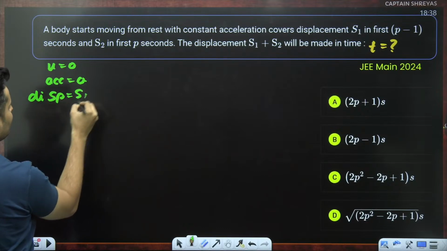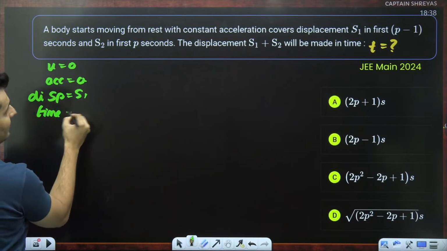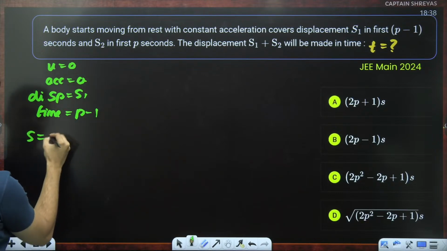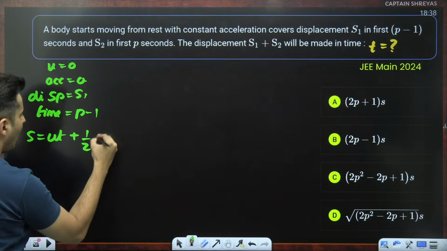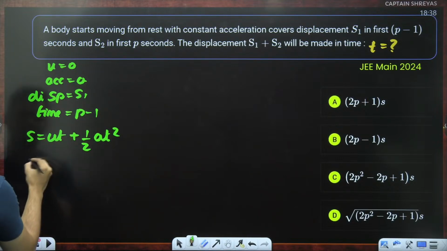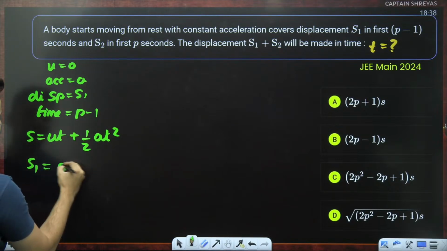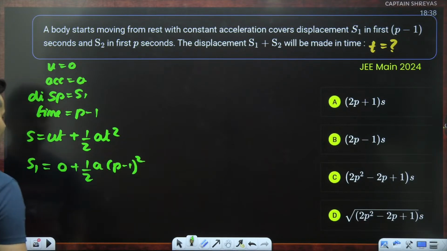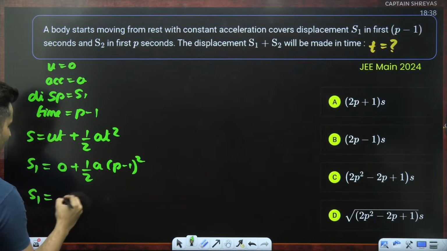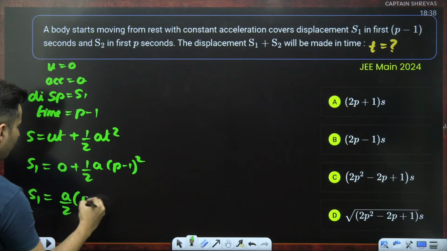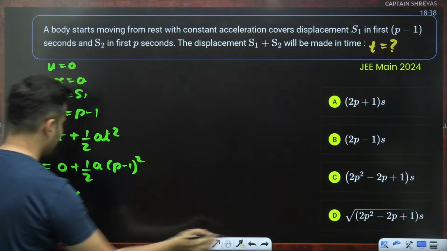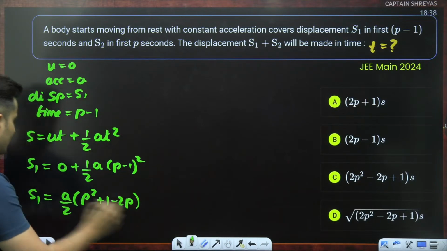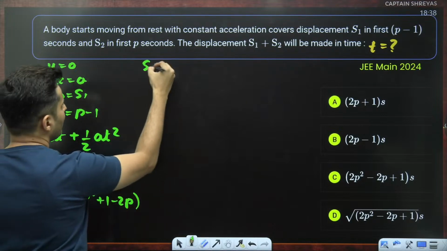Displacement is basically S1. Time is basically P minus 1. So I think the best thing to do is use S is equal to ut plus half at square. Displacement is S1. Initial velocity is 0. Acceleration is A. Time is basically (P minus 1) whole square. So basically S1 will be A divided by 2 (P minus 1) whole square, which can also be written as P square plus 1 minus 2P. This is S1.